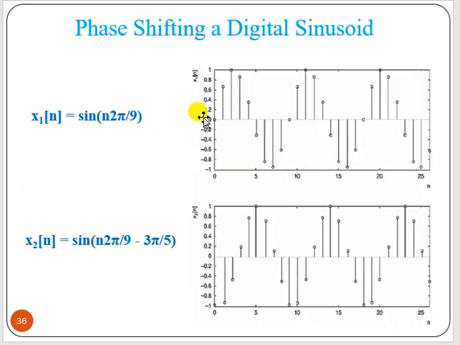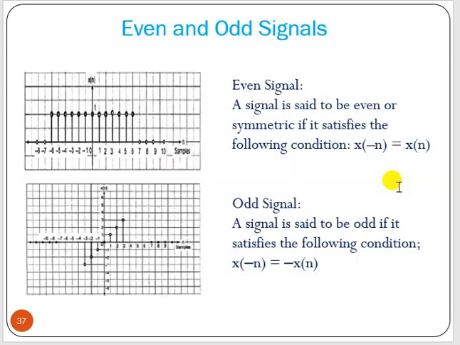Now say this is the plot of a sine wave, and this is the delayed version of the sine wave plot. Now even and odd signal. I think you know about even and odd signals. A signal is said to be even or symmetric if it satisfies the following condition: x of minus n equals x of n. That means whatever the value of